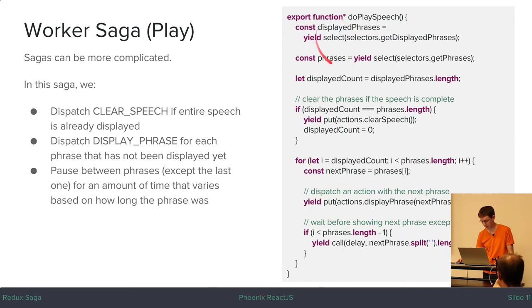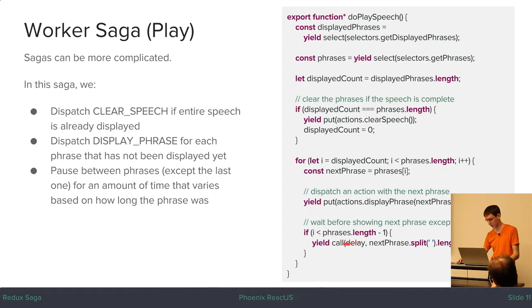So first we select the data from the store using these select effects that I talked about earlier. Then we check with a simple if statement to see if all of the phrases have been displayed. If they have, then we want to clear the speech by sending a clear speech action to the reducer and reset the displayed count because now it should be 0. And then we'll just loop starting at the last phrase that was displayed and send out a display phrase action for each of these phrases.